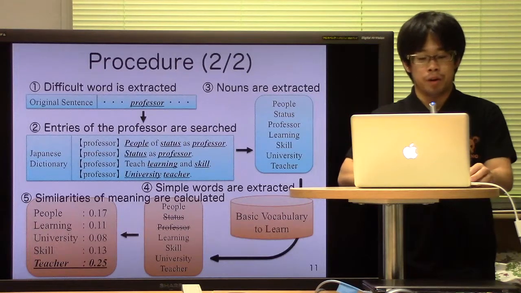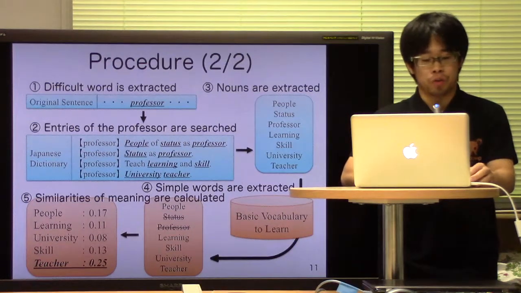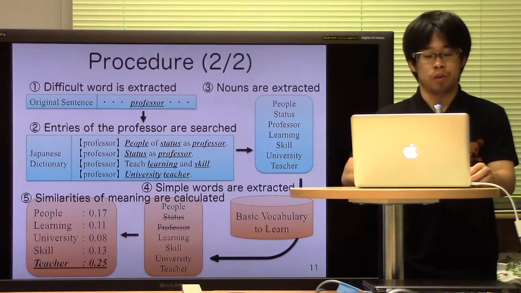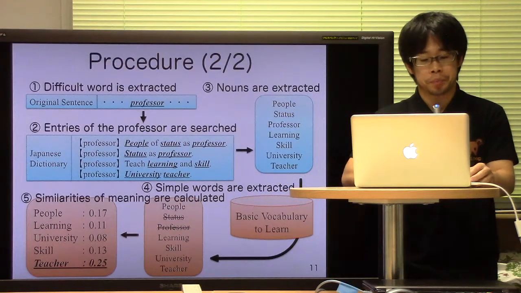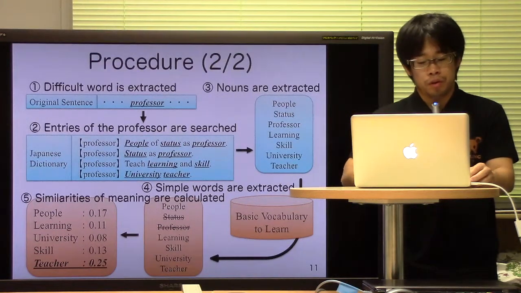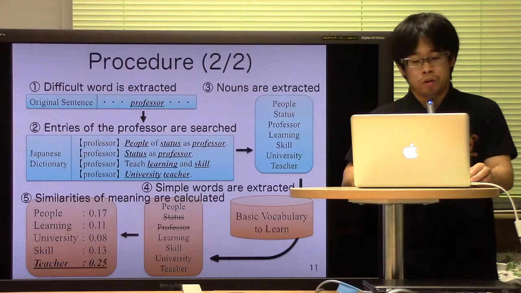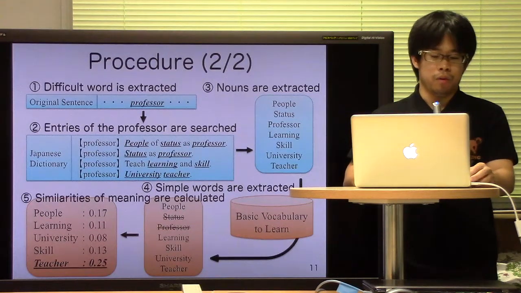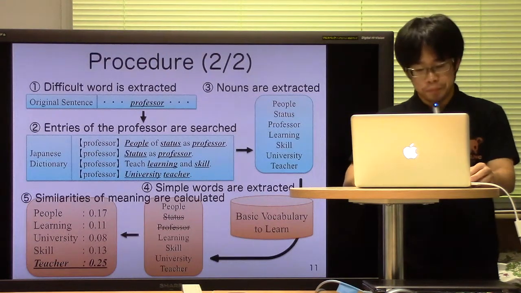We measure the similarity of meaning between difficult words and each simple word using Japanese WordNet, and select the one with the closest semantic match for the paraphrase.